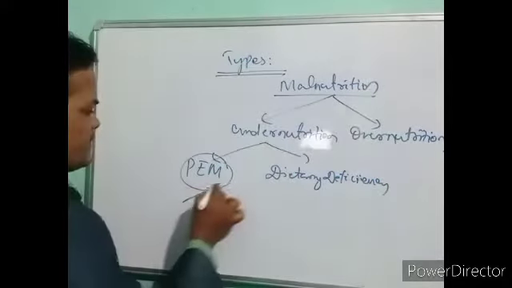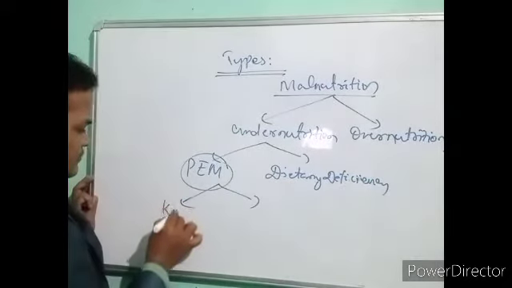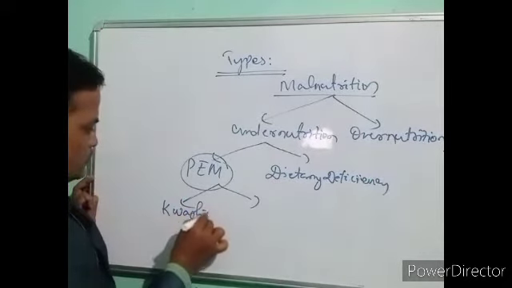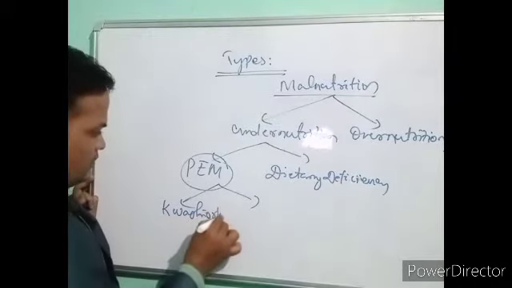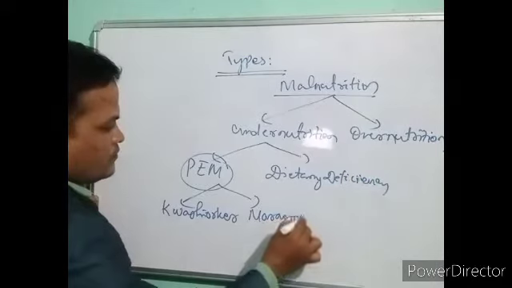In protein energy malnutrition, again it is divided into two types. Number one is Kwashiorkor, another is marasmus. Is it right?